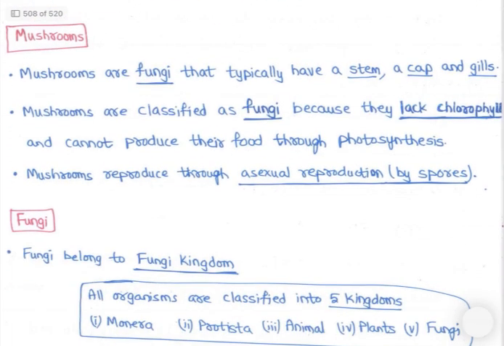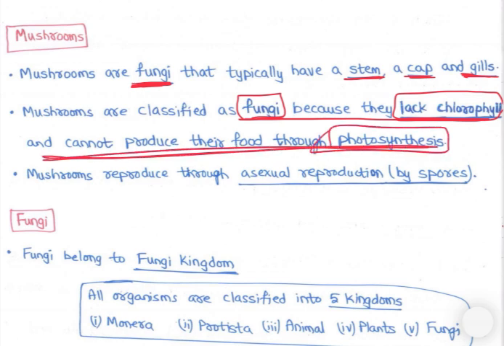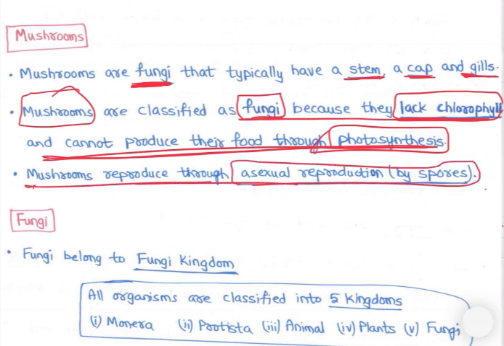Let's understand about mushrooms. Mushrooms are fungi that typically have a stem, a cap and gills. Mushrooms are classified as fungi because they lack chlorophyll. They don't have chlorophyll; if they had chlorophyll they would be green. And they cannot produce their food through photosynthesis. They cannot produce by photosynthesis, so how do they get food? They extract it from the soil, all the nutrients from the soil. So they extract and they grow. That's why mushrooms need soil to grow; without soil mushrooms cannot grow. Then mushrooms reproduce through asexual reproduction by spores.